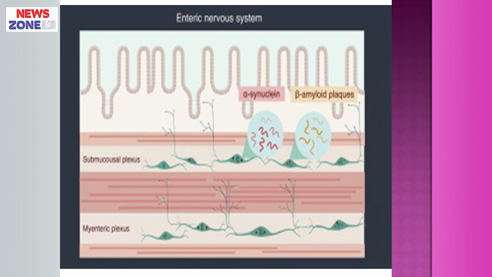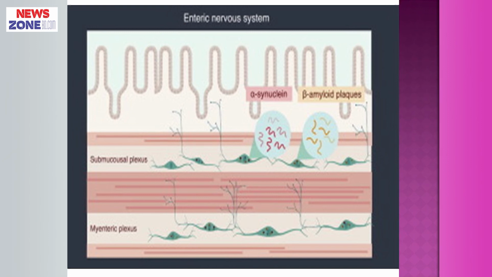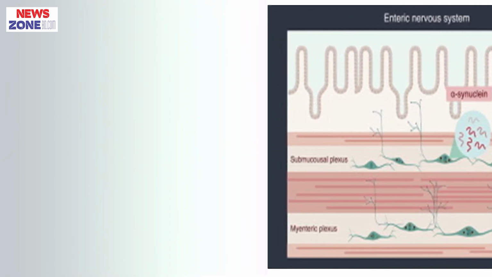With the help of the enteric nervous system, the gut is controlled locally. That is why the gut has local control and functions in its own rhythmic way without any disturbance. So, many scientists call the enteric nervous system the second brain of our body.